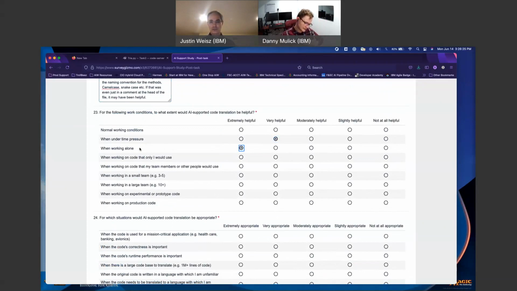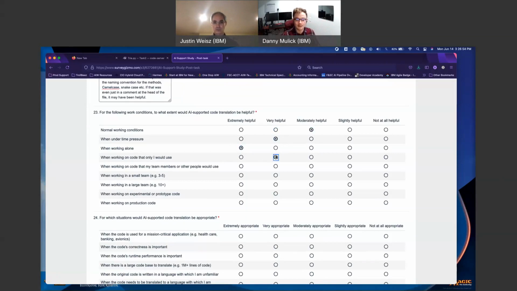Comparison, like if I had a first draft that I had and then did the code from the AI, it could help me see whether my thinking here was on path compared to what was expected, something like that. Normal working conditions, I would still say very helpful because I found it, I'd say moderate. Again, trailing back to that thought that I had about seeing it as a semi-crutch. I started not looking at it. Only I would use, I'd say very helpful.